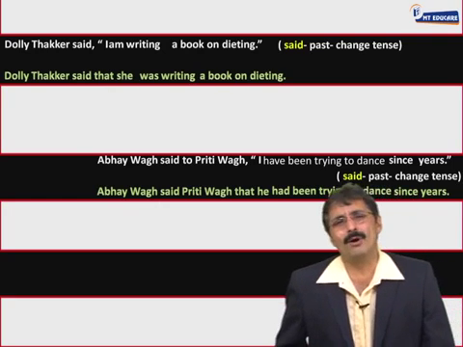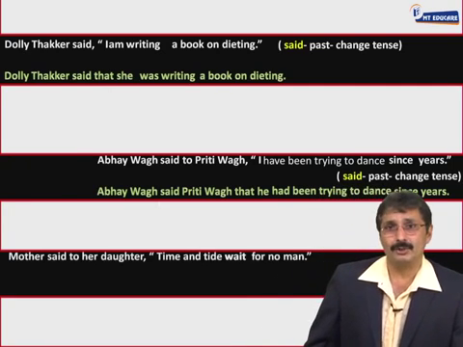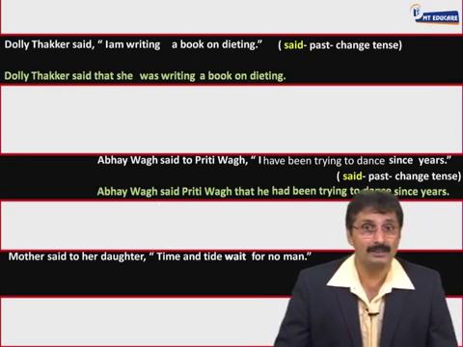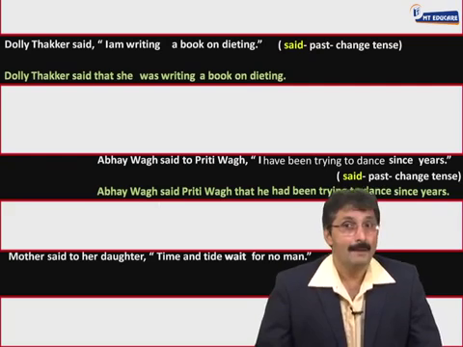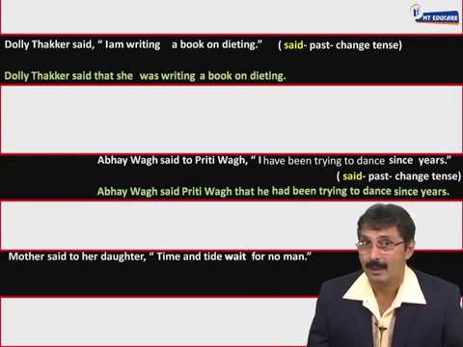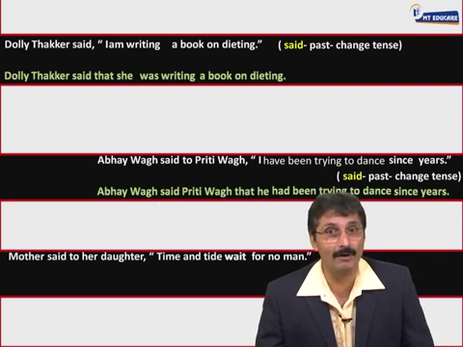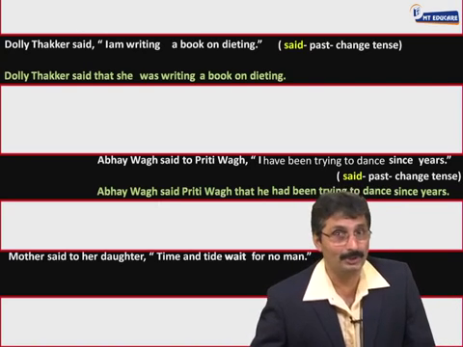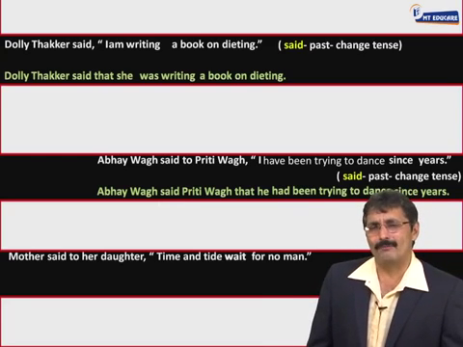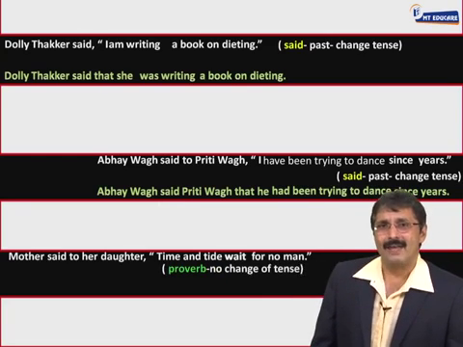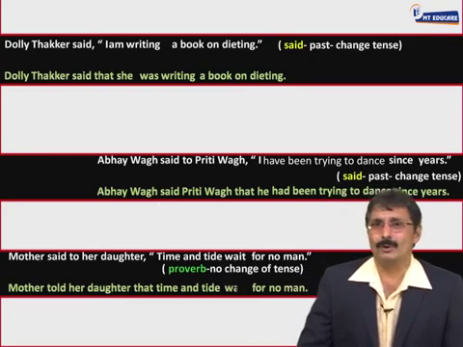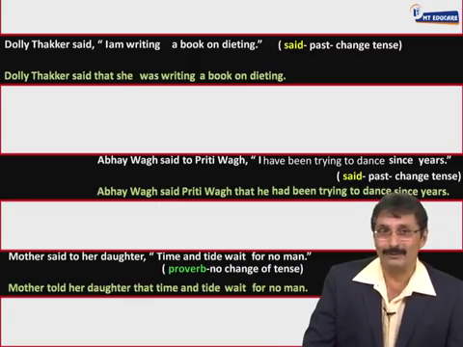Let's look at one more sentence. Mother said to her daughter, "Time and tide wait for no man." बाहर का tense past तो ही अंदर change कर. Again, बाहर का tense past तो ही अंदर change कर. लेकिन never change the tense of proverbs, habitual actions and universal truths. Time and tide wait for no man is a proverb. It is also a universal truth, and therefore there is no change of tense. Answer: mother told her daughter that time and tide wait for no man.